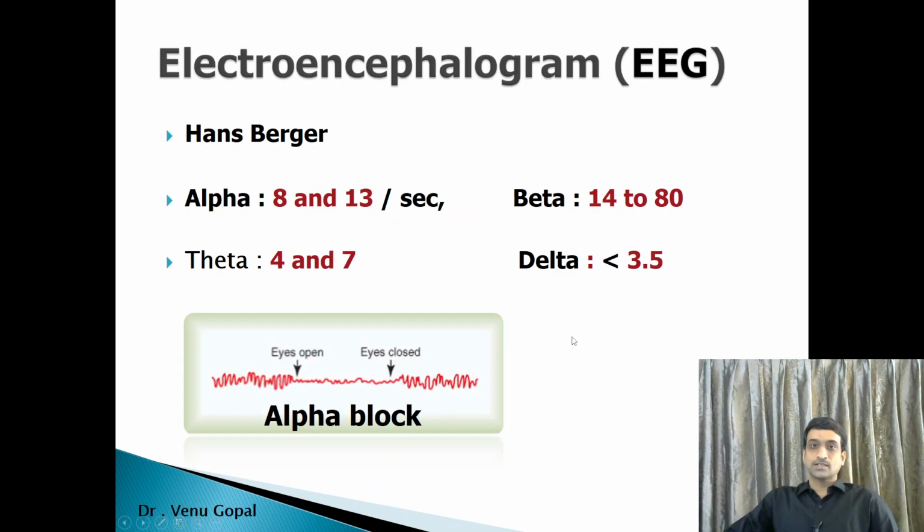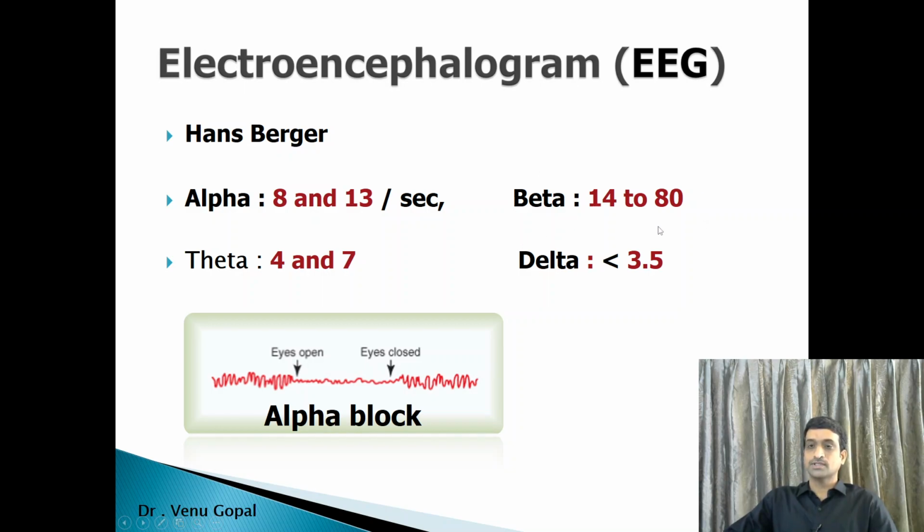So first we'll take up Electroencephalogram or EEG, which was first recorded by Berger on human beings. There are four possibilities in wave patterns like PQRS in ECG. Here it is alpha wave pattern, beta, theta, delta. Theta and delta are slow wave patterns. Alpha, you can see the frequency, that is 8 to 13 waves per second, whereas beta is highest, 14 to 80 or more than that waves per second.